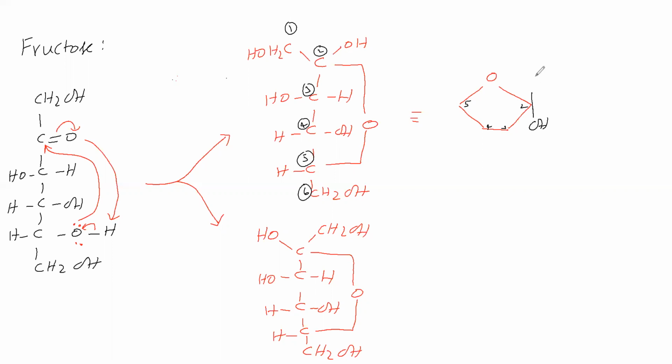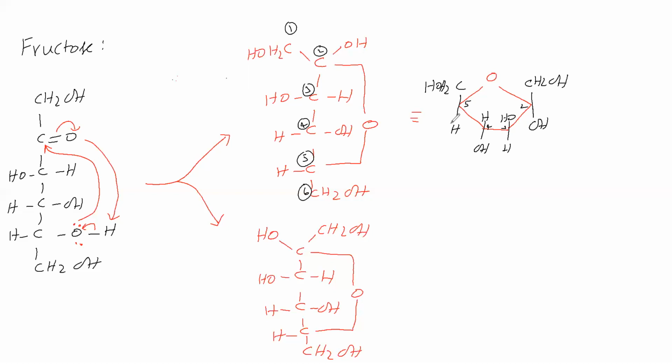CH2OH on the left side, that we will write up. Number 3 carbon OH left side, that we write up. Number 4 carbon H up, H left side, that we write up. Number 5 carbon is having H and CH2OH. CH2OH we will write up. Okay, we have given like this.